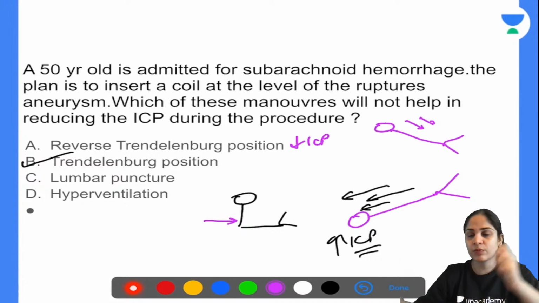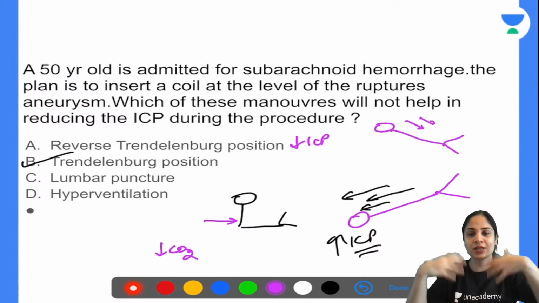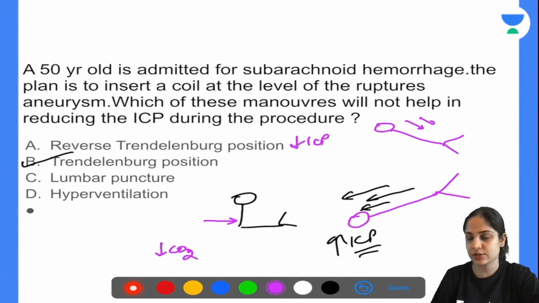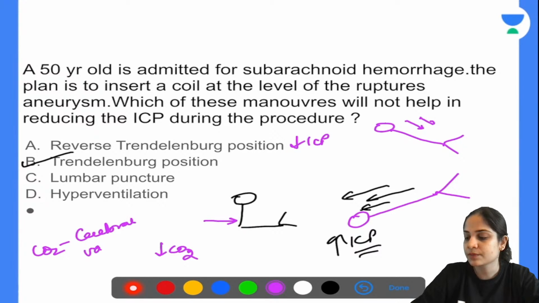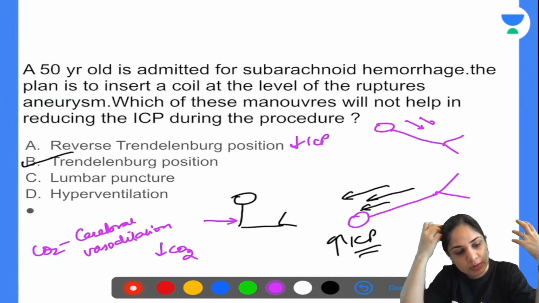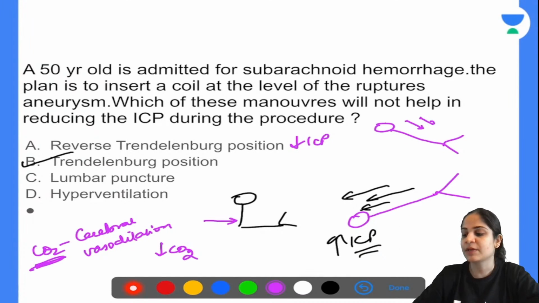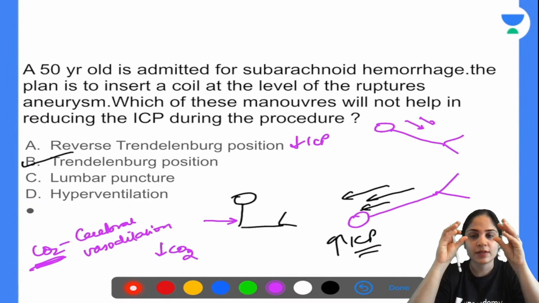Hyperventilation. When you hyperventilate, you reduce the amount of carbon dioxide because you're washing out the carbon dioxide. Now, what does carbon dioxide normally do? Carbon dioxide causes cerebral vasodilation normally. So if there is cerebral vasodilation, there will be more blood going to the brain, and there will be a rise in the ICP. So if you wash out all this carbon dioxide, the cerebral vessels will vasoconstrict.